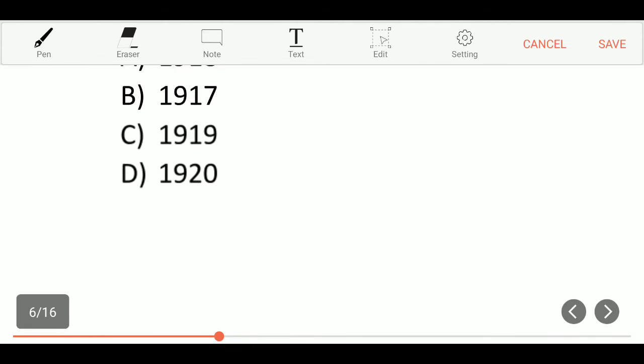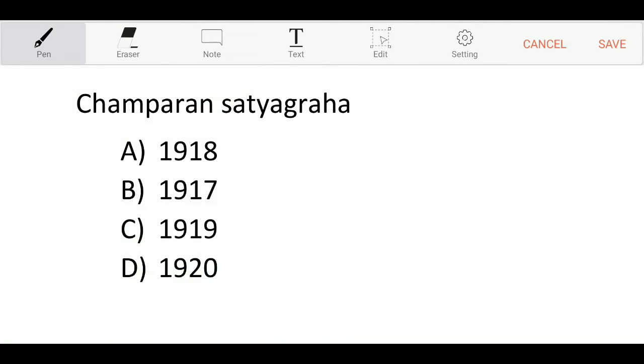Now the next question is Champaran Satyagraha in the year. When did the Champaran Satyagraha take place? Option A, 1918. Option B, 1917. Option C, 1919. Option D, 1920. And the correct answer is option B, 1917.